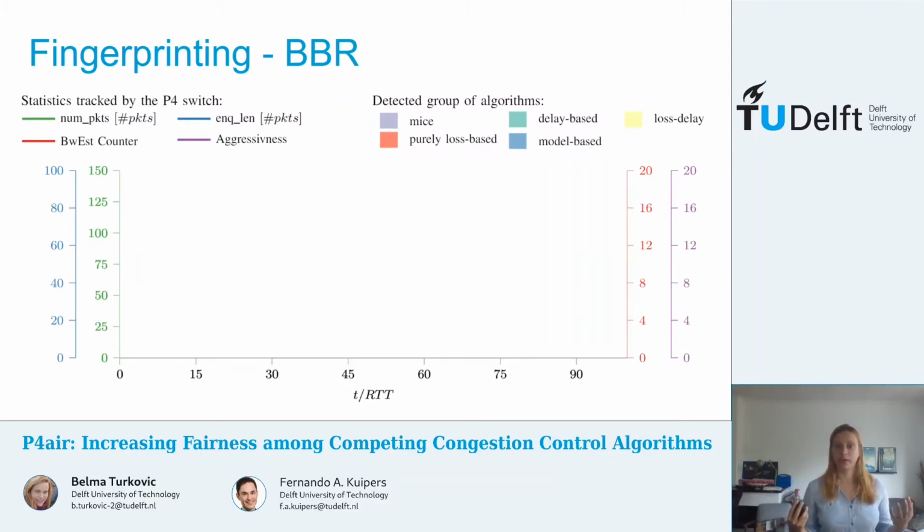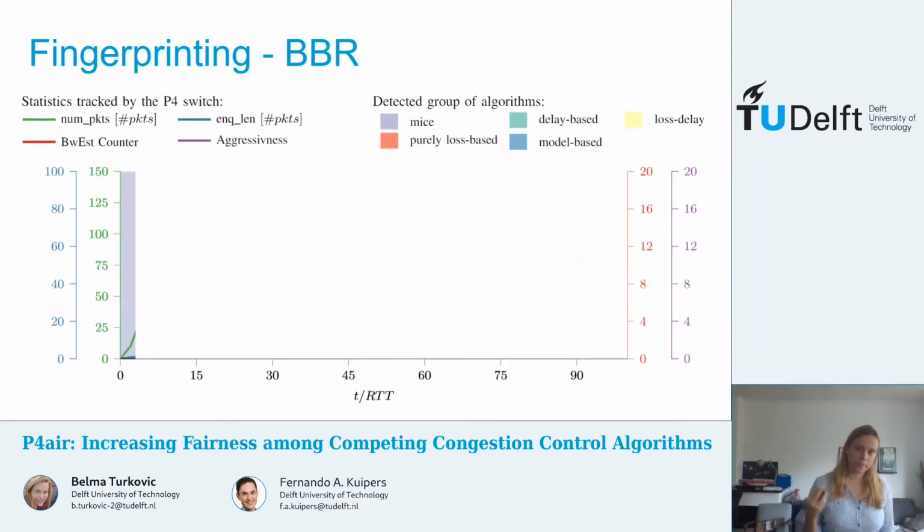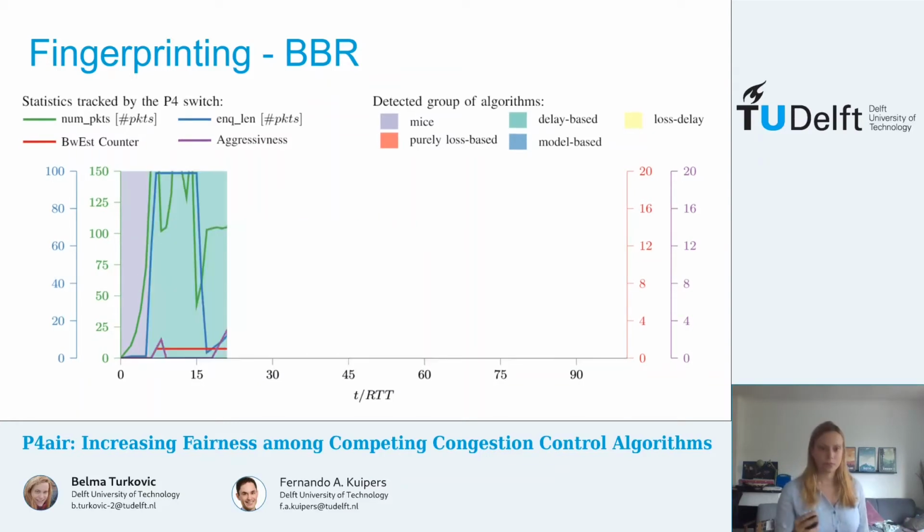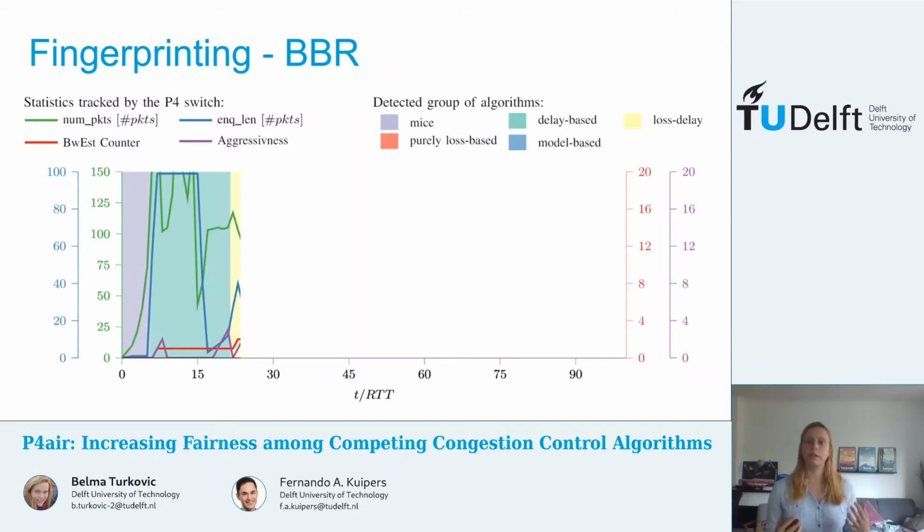Similarly, if you look at BBR, we see that at the beginning, it also is classified as a mice flow, and its sending rate keeps increasing until it reaches its BDP, when this flow is also classified as a long-lived flow, same as cubic, into the delay-based group, where it remains until aggressiveness reaches the same threshold, when this flow is reclassified into the loss-delay flow. So up until now, this process is identical to cubic.